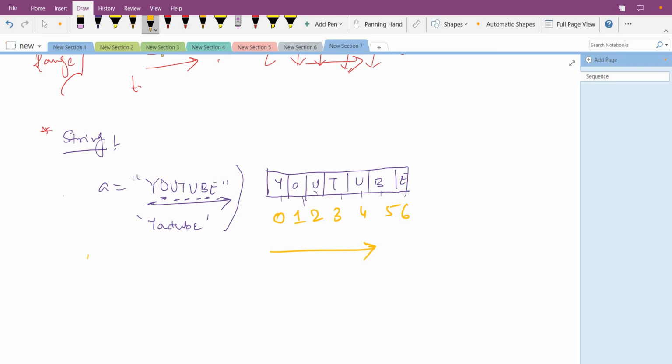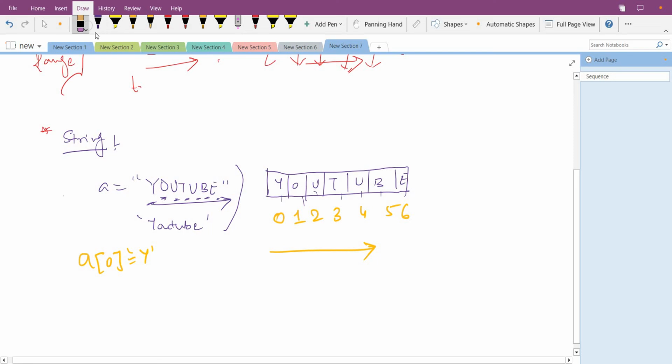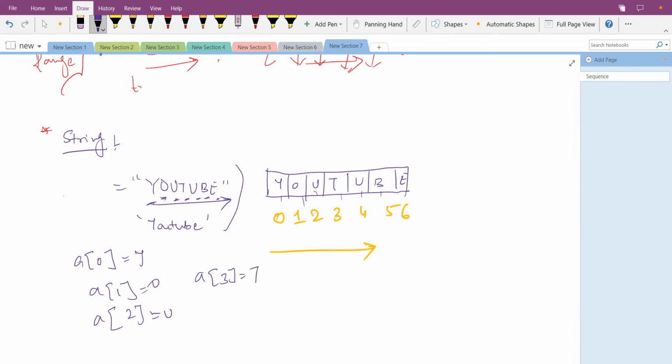So if I give a of 0, it will give me Y. a of 1 gives me O. a of 2 gives me U. a of 3 gives me T. a of 4 gives me U. a of 5 gives me B. And a of 6 gives me E. So each index has its own character.